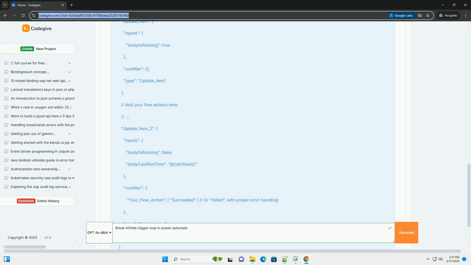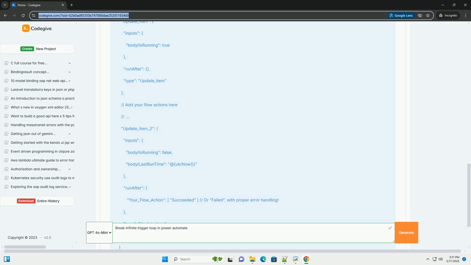Interrupt running instances: if the loop has already triggered many instances, you can try to interrupt the running instances. Go to the flow run history and attempt to cancel the running instances. However, this might not be possible if the instances are already too far along in their execution.